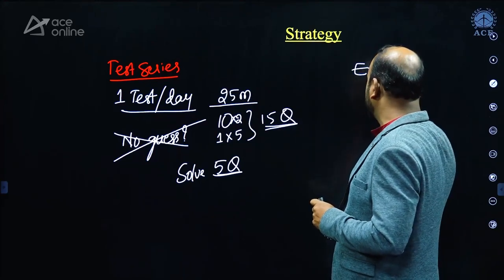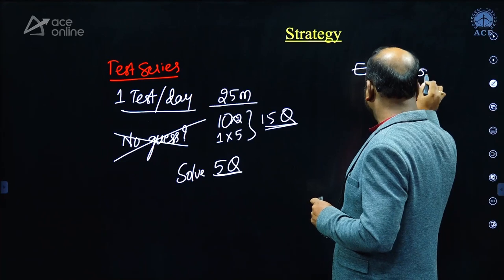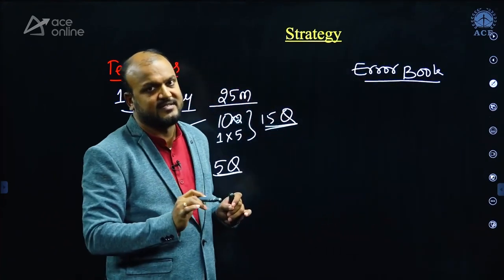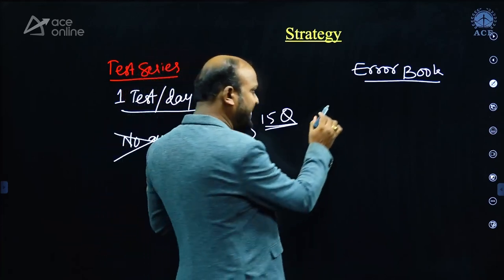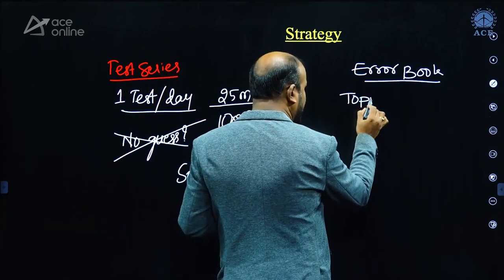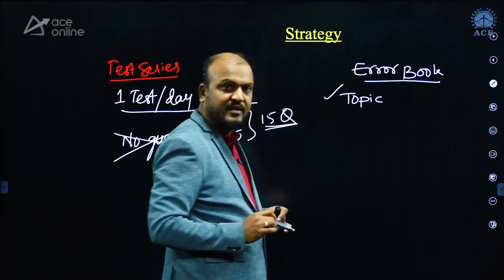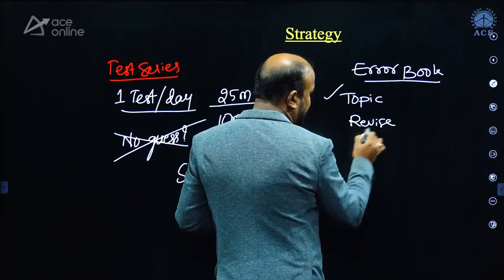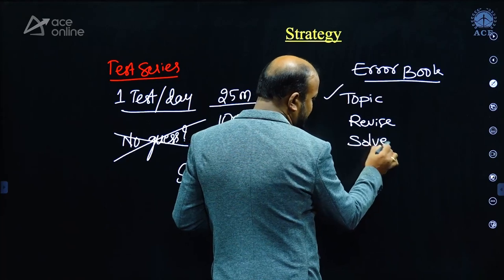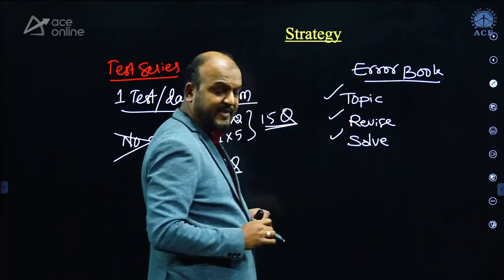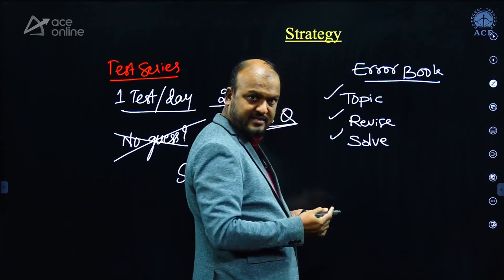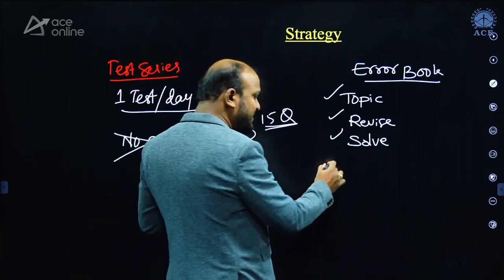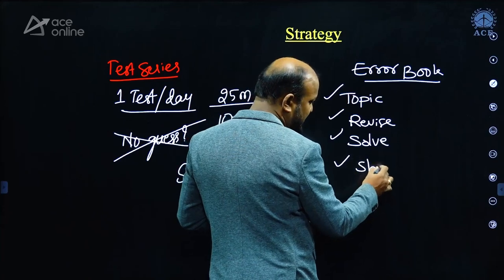In this error book, you write the topic names in which you made mistakes, revise the topic, and solve that unsolved question. Any observations after revising the topics where you are missing, you write as short notes.